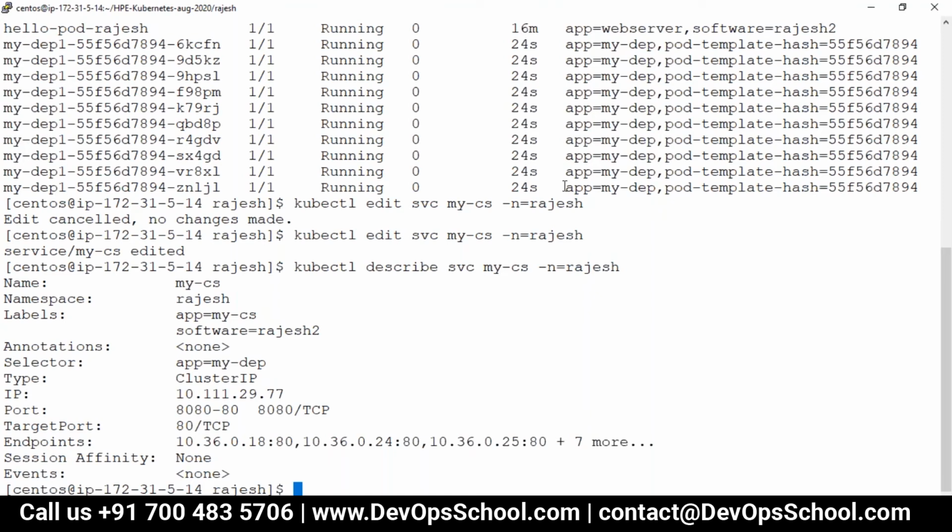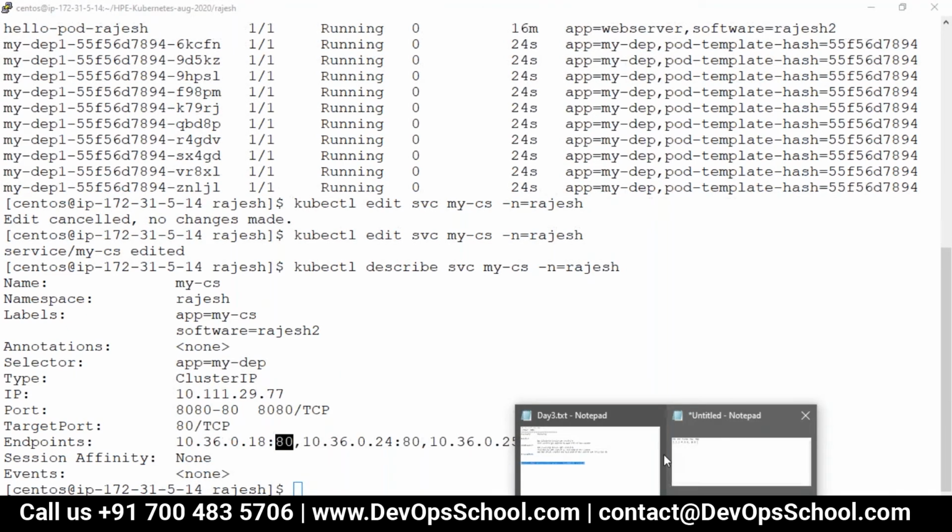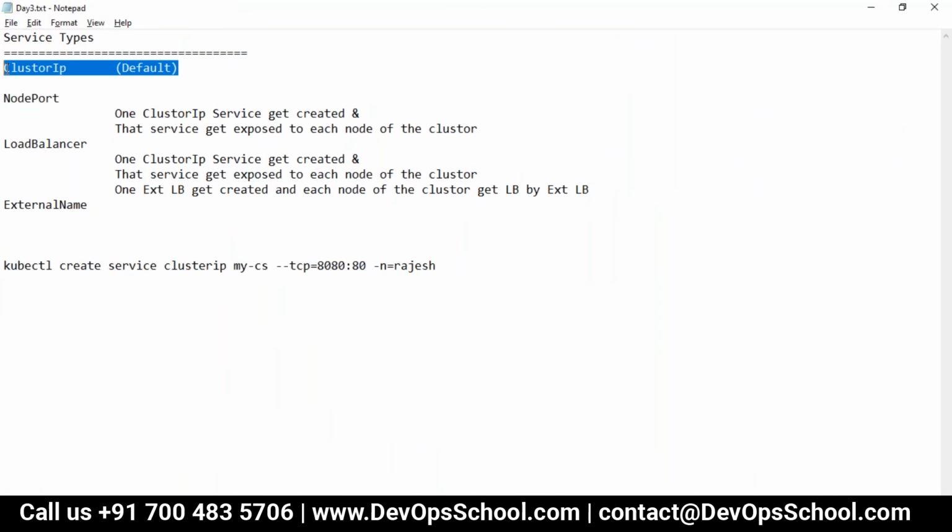So guys, the right statement is: if the label of the pod matches the selector label of the service, the endpoints of the service get updated automatically, and among the endpoints that sit there, random load balancing happens. So when you hit the IP address of the service and the port, it will redirect the communication to one of the pods. The port can be anything for the service and pod. It depends on your application and what you wish. So guys, this service which I was talking about is a ClusterIP service.